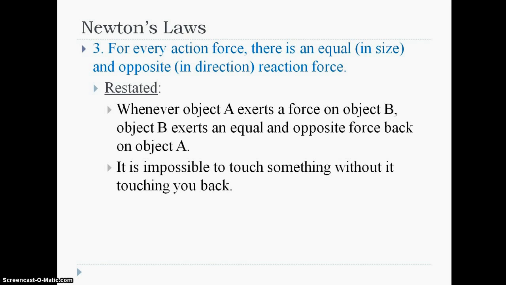Here's one way to think about it that I think is kind of handy. It's impossible to touch something without it touching you back. That sounds funny, but you can't touch the table without the table touching you.